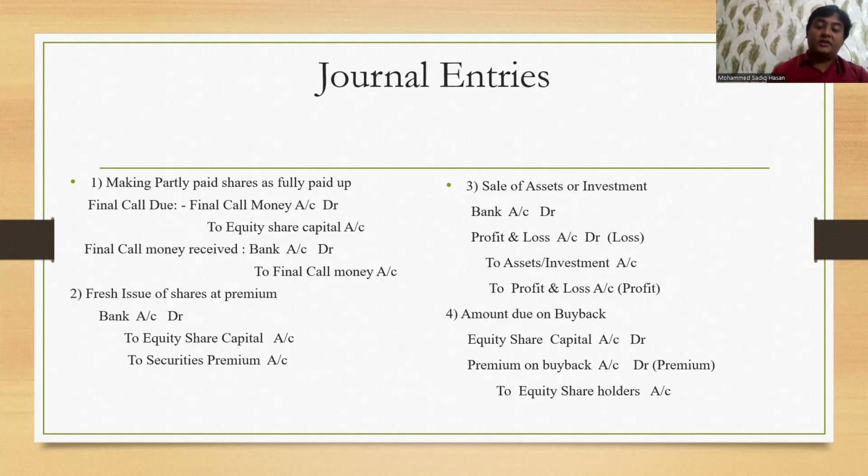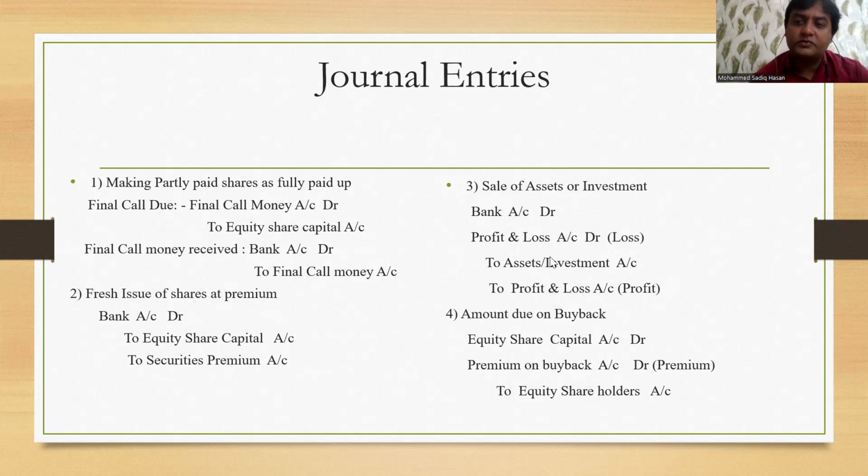If it is a reverse case, you are selling at a profit, meaning a 2 lakh asset you are selling at 2 lakh 50. For example, you are getting a profit of 50,000. In that case, what is the entry? Bank account debit, to asset account, whatever price, and whatever profit margin you are going to get, you're going to credit with the word called profit and loss.